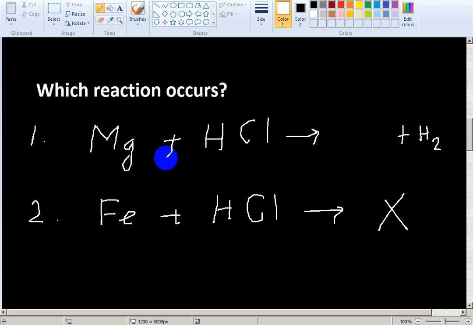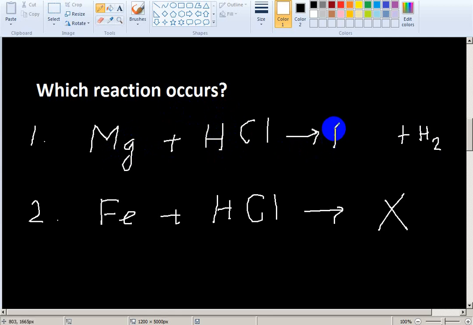We know when a metal reacts with acid, a salt forms. The metal replaces hydrogen and forms a salt. Magnesium will replace hydrogen and form a salt. What is the name of this salt?